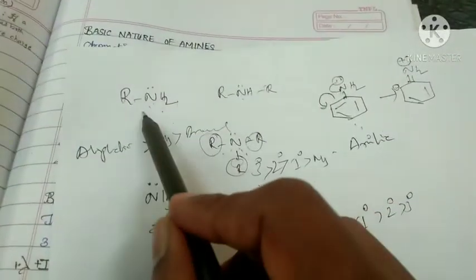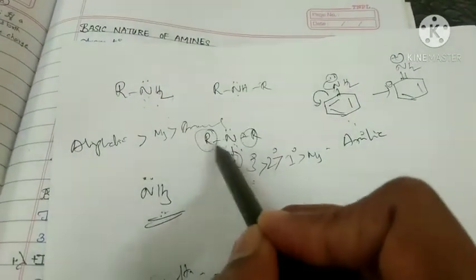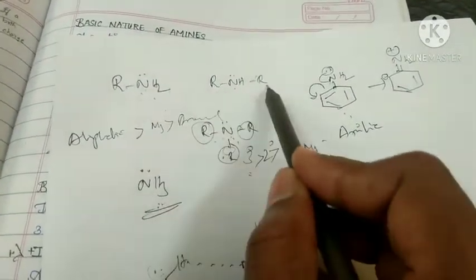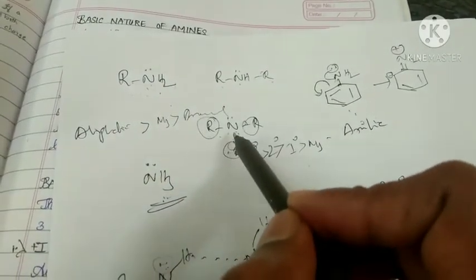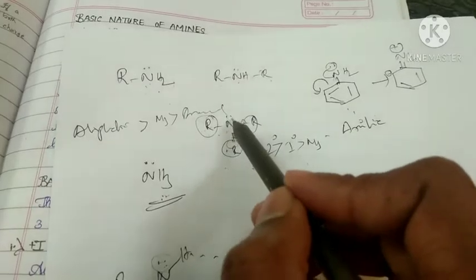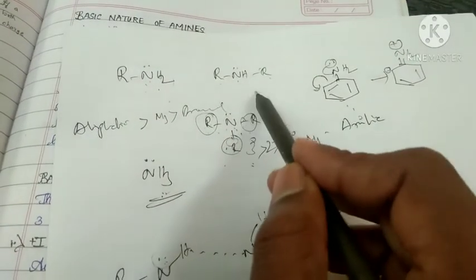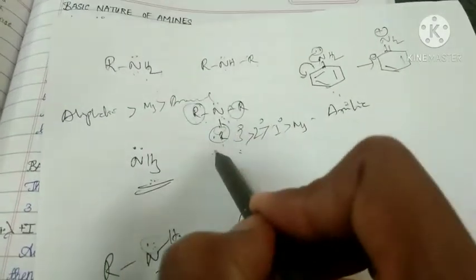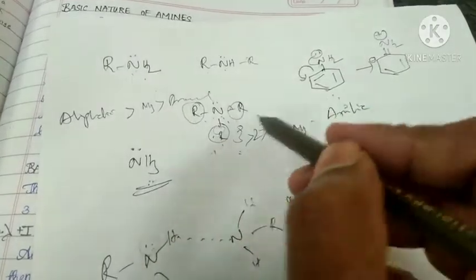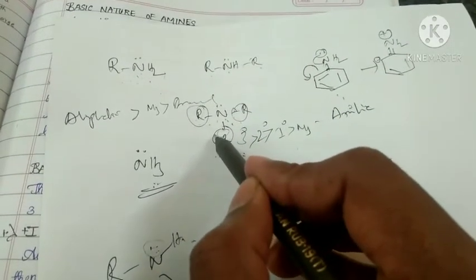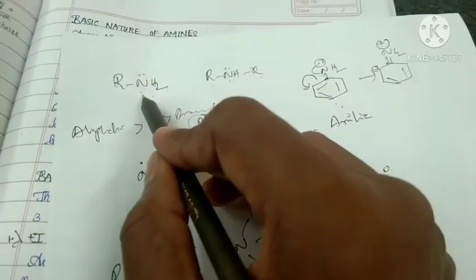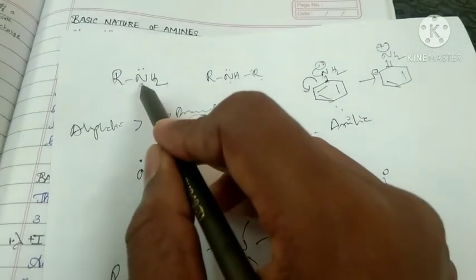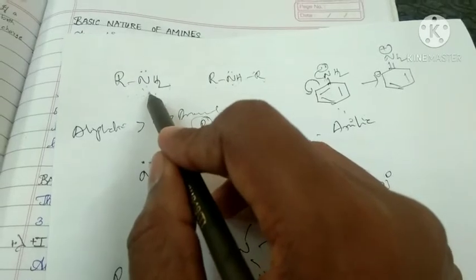See, this is a primary, this is secondary, this is tertiary. Here 3 bulky groups are present, here 2 bulky groups, here 1 bulky group. If number of bulky groups increases, then steric hindrance increases, so this nitrogen cannot donate these lone pair of electrons to other substance according to steric hindrance concept. So this will be having less basic nature compared to this. This will be having less basic nature compared to this. This will be having less basic nature compared to ammonia.